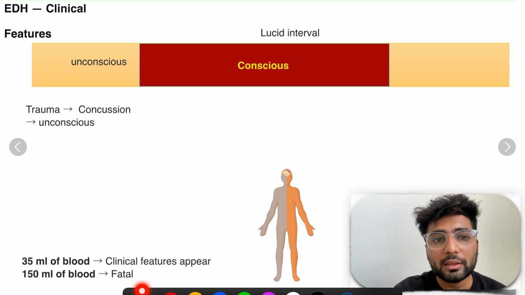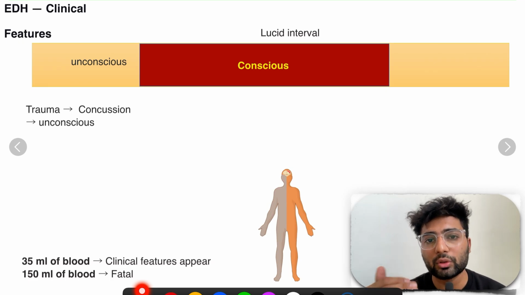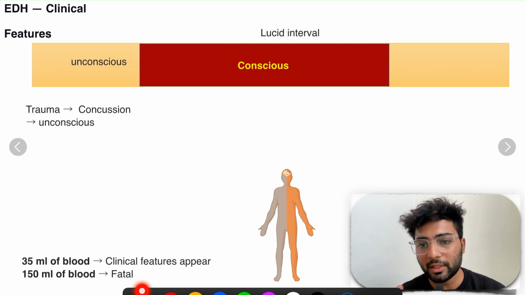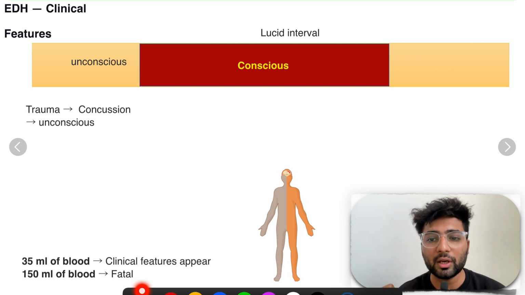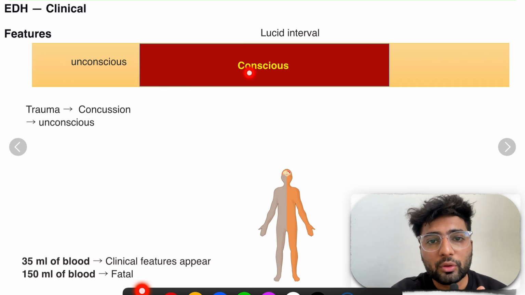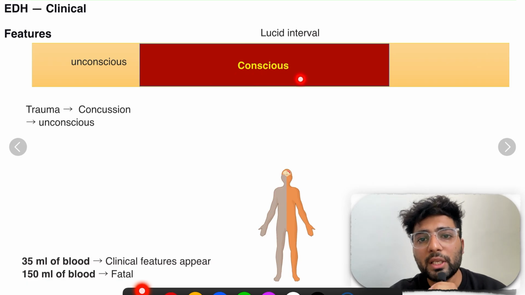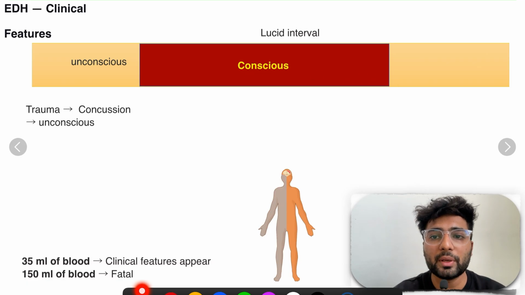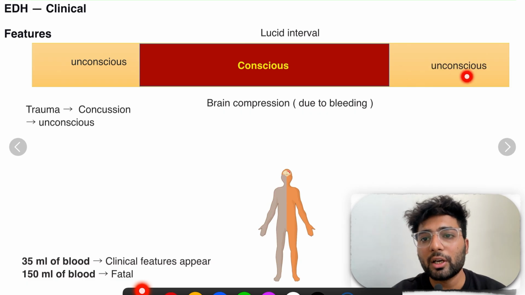Now why is the arterial bleeding not causing unconsciousness over here? Because when the artery bleeds, it needs a certain amount of blood to cause that brain compression. So the patient will be conscious here, but the arterial bleeding is slowly compressing the brain, and when the amount of blood increases, the patient will again be unconscious.